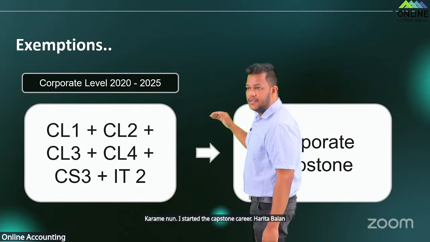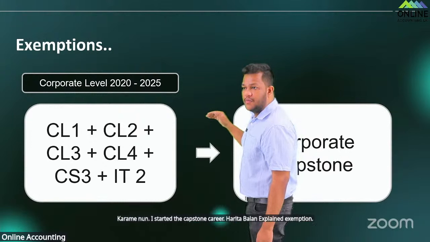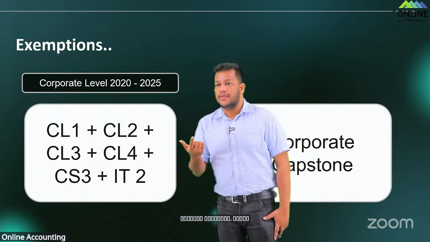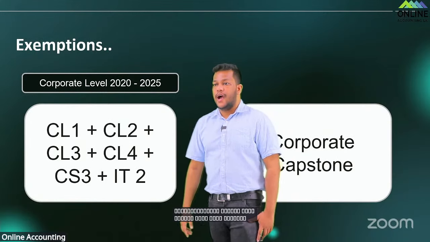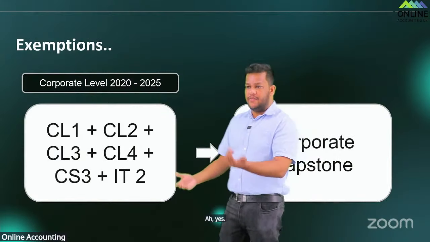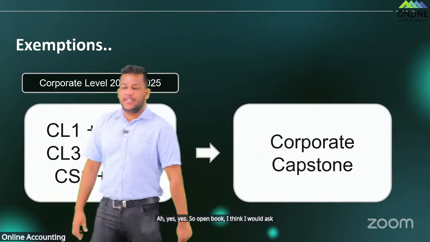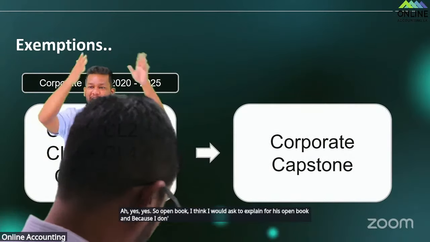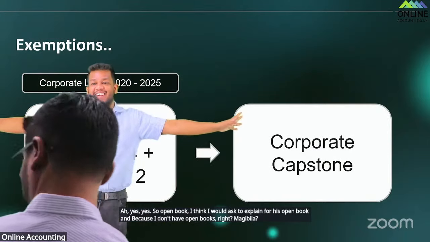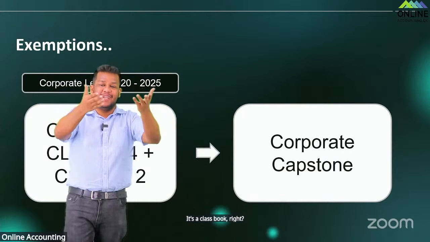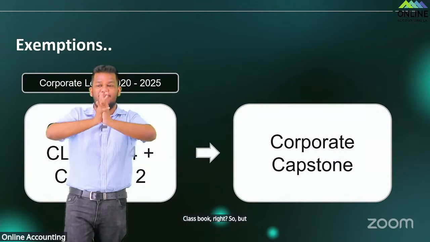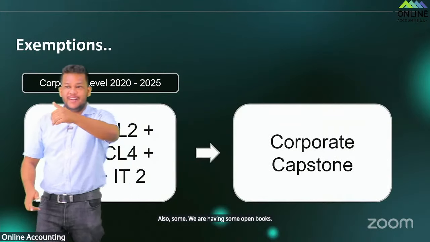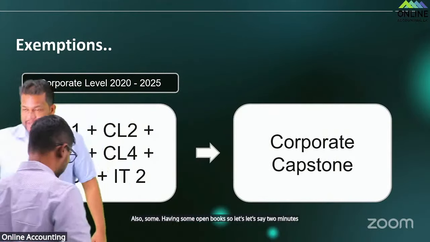Explain the exemption to whom completing BVC, we have to see, right? Sir, can you explain this open book matter as well? So open book, I would ask Chamath sir to explain for his open book, because I don't have open books, right? My pillar is closed book. But Vipula sir's pillar and Chamath sir's pillar, maybe Chalna sir's pillar also, we are having some open books. So let's say 2 minutes each, we can explain.